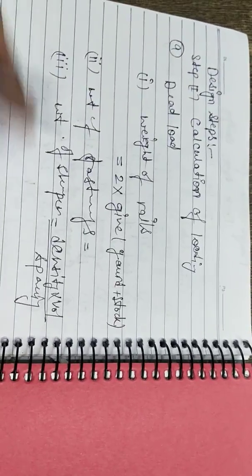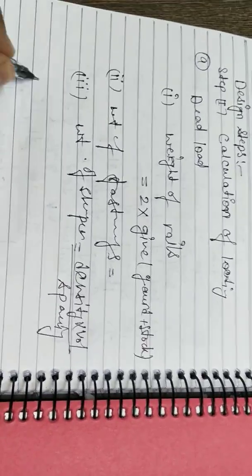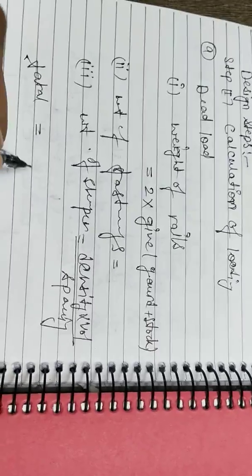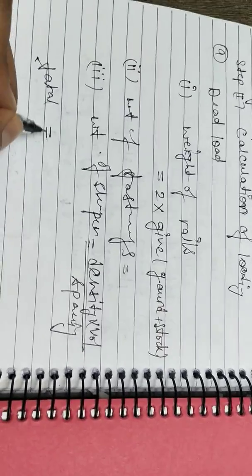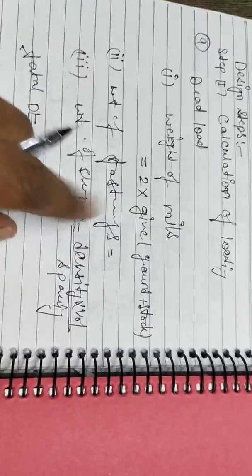We will define it in the design when I upload the numerical video. You can easily understand from there, and it will be uploaded within 2 days. Total dead load will be the summation of these three.